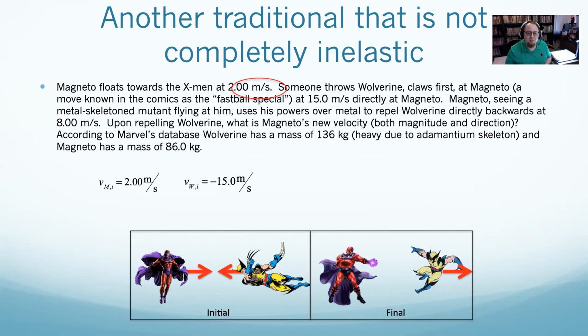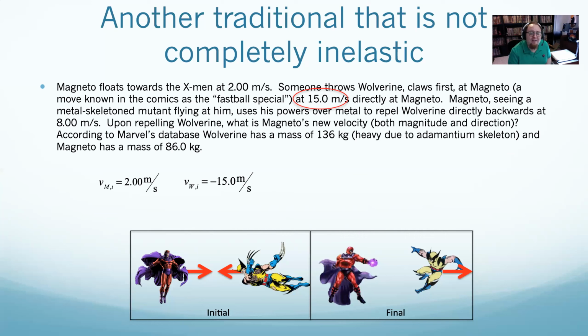I can then say Wolverine was moving at 15 meters per second. But let's look at my picture. He's moving to the left. Since in my picture he's to the left, I have to say it's negative. That's where people go wrong most often on these problems, is they forget to make velocities negative. Make sure you do.